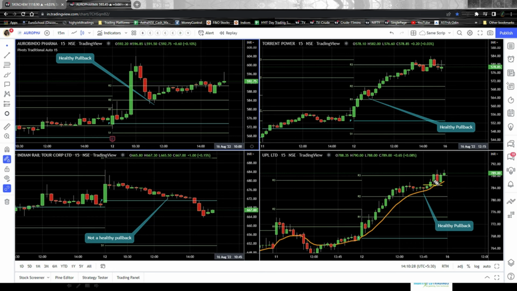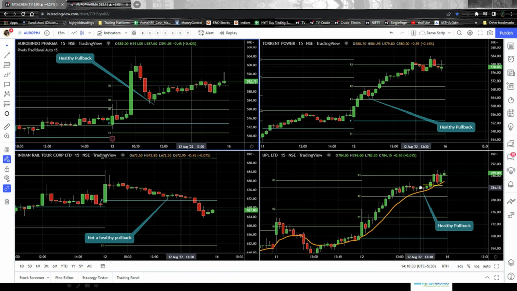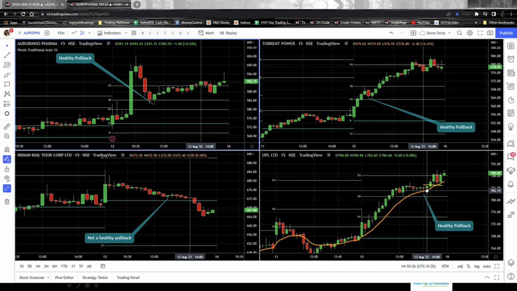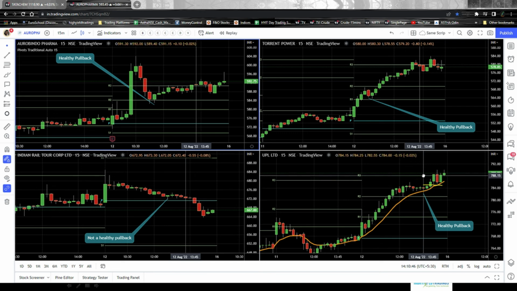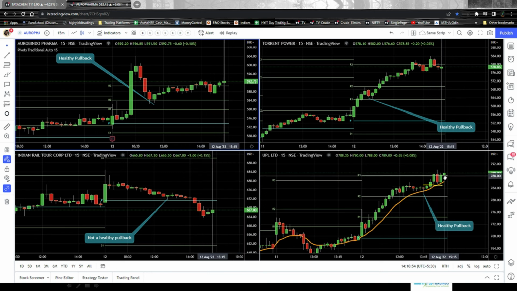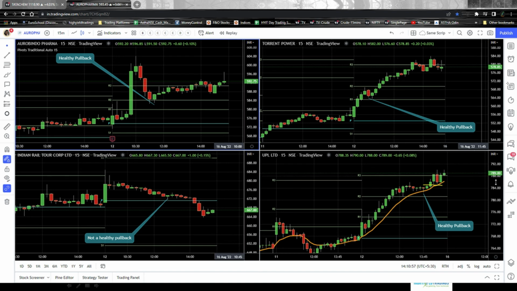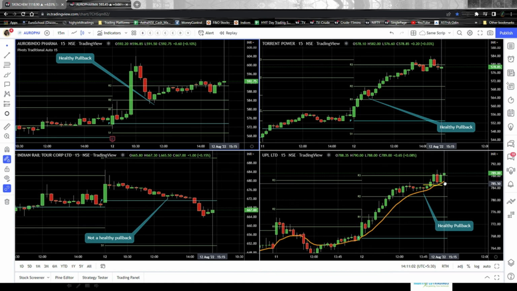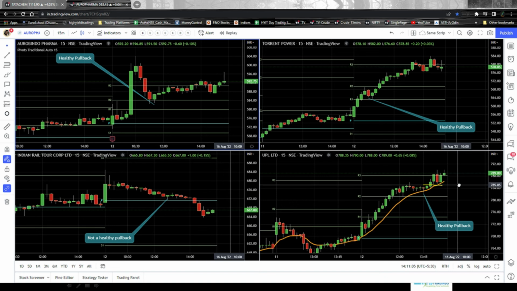And if you see the space between your entry and the next resistance level, that is R3, how much is that? The high of this candle is 784.90. Let's square it up to 785. So let's say you took a buy entry at 785. Your resistance level is sitting at 788.15, right? So it is a 3 to 4 rupees gap that we have, and we are trading a 700 to 800 rupees script, which in turn tells us that we will gain a profit of around 0.4 or 0.5% of the script price.